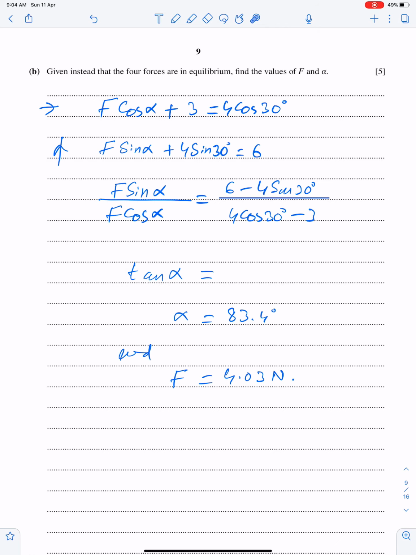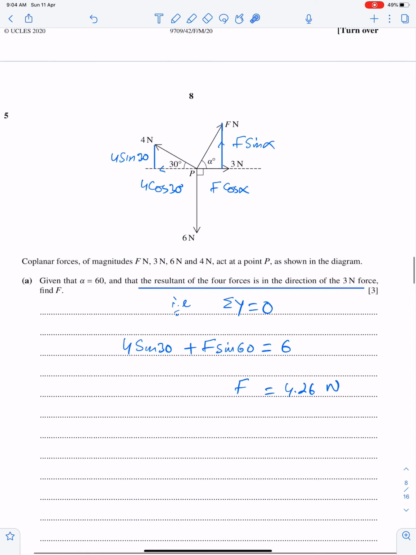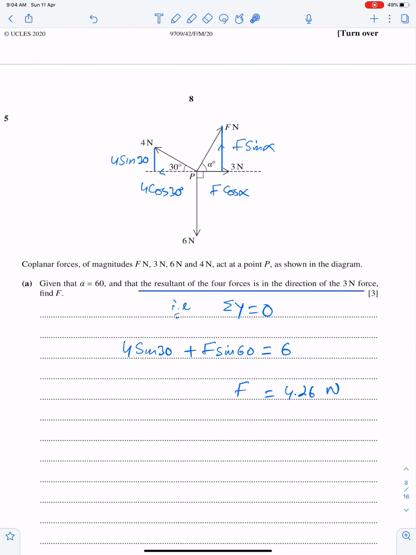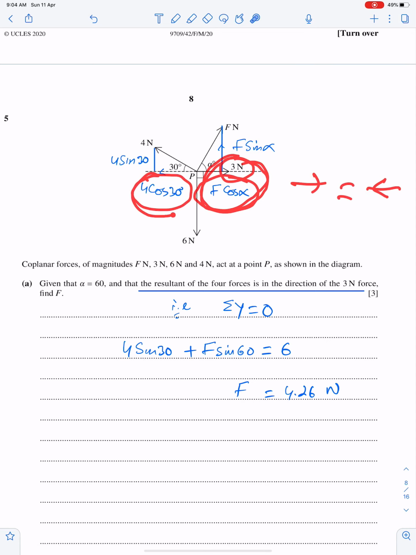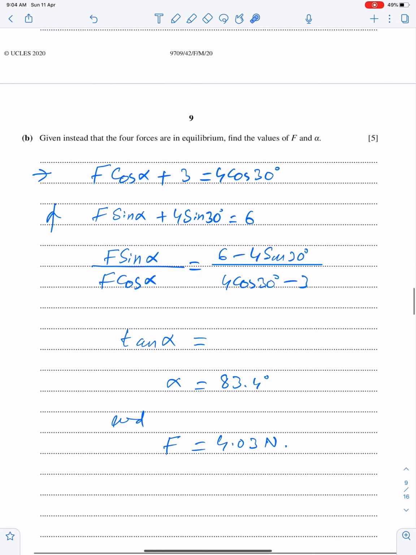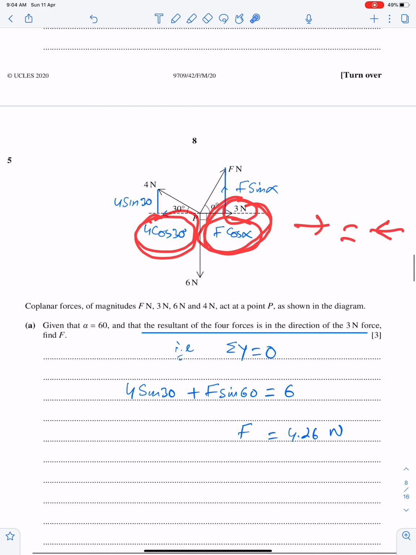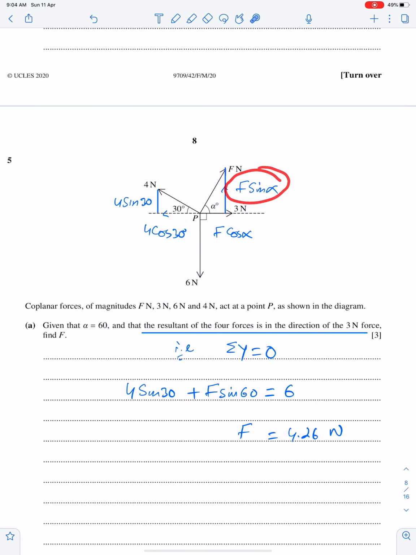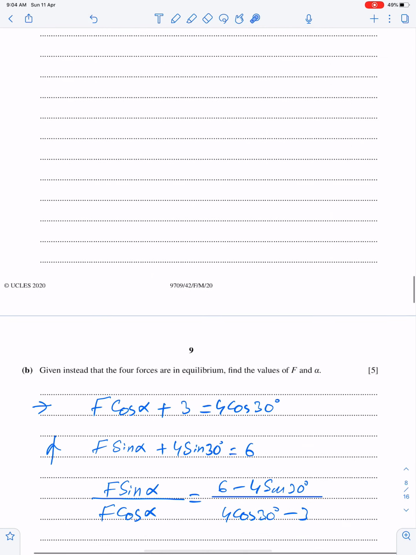Given that the 4 forces are in equilibrium, find the values of F and alpha. Now we have to resolve forces horizontally and vertically. So F cos alpha plus 3 is equal to 4 cos 30, meaning right components are equal to left components. And for vertical components, we have 2 vertical components. This plus this must be 6 newtons.